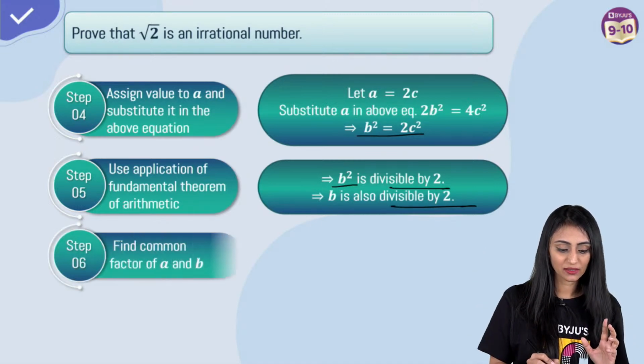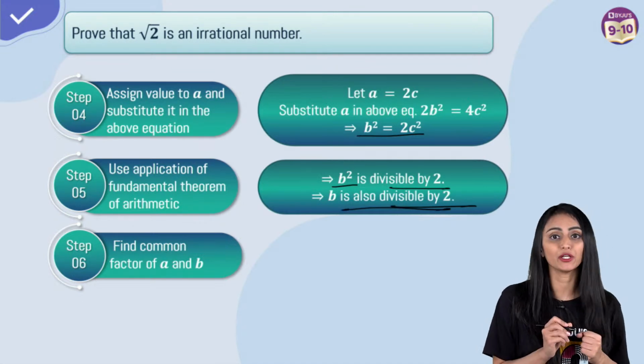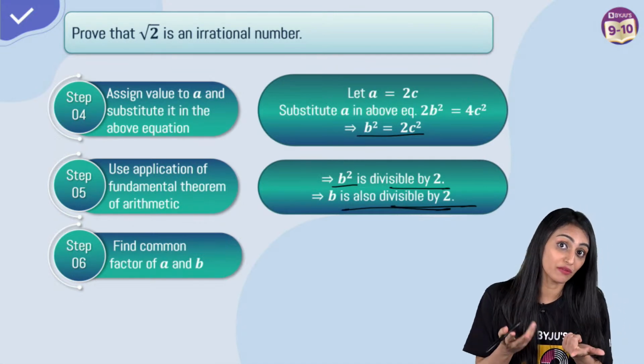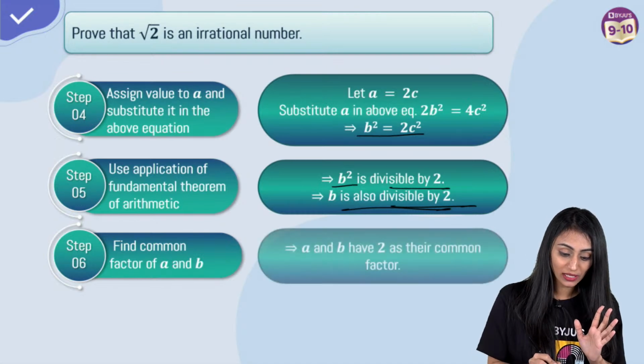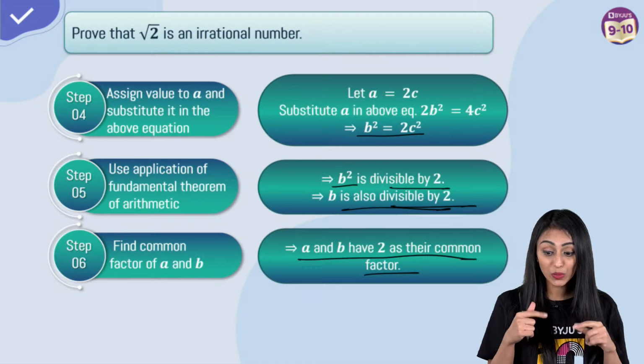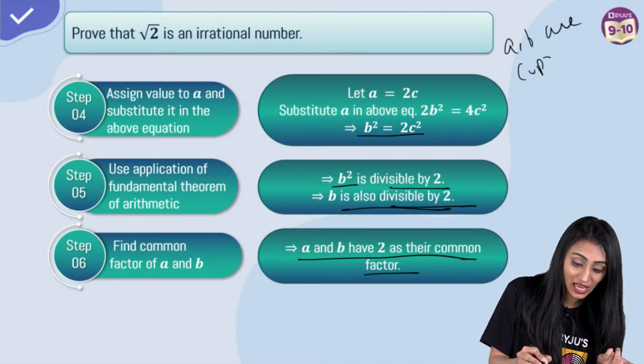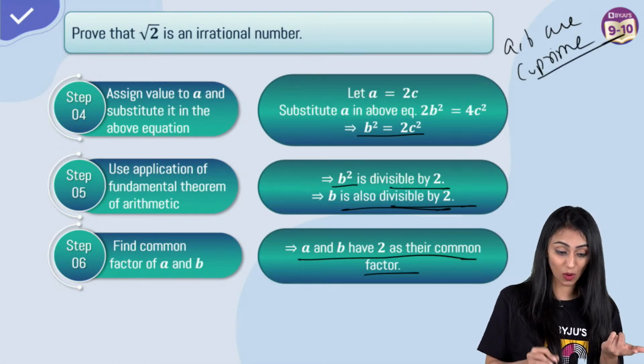All right. I hope this is clear to everyone. So once we get this step, what we see from here is both a and b. b is also divisible by 2. And we saw that a was also divisible by 2. So both a and b are divisible by 2. That means they both have 2 as a common factor. But what we assumed was that a and b are co-prime. They have nothing common between them except 1.